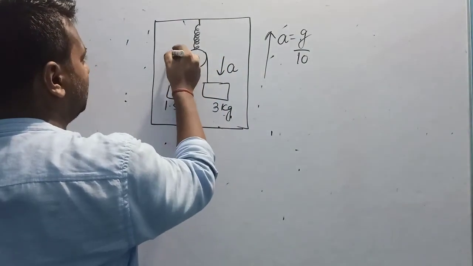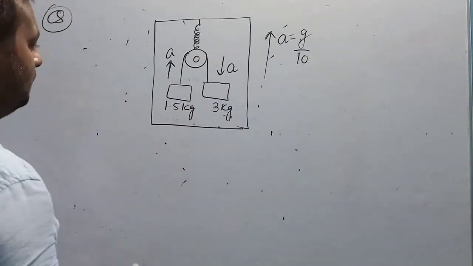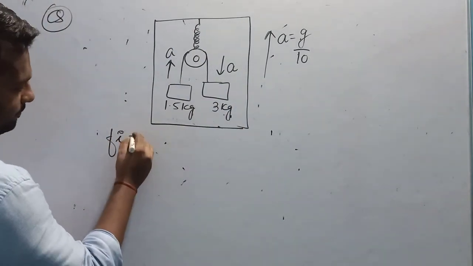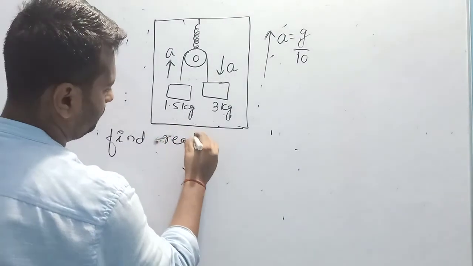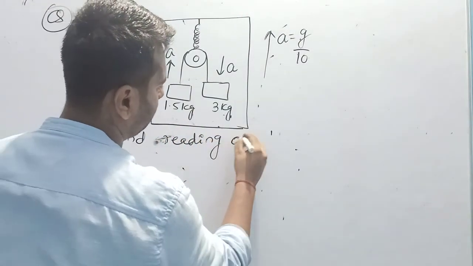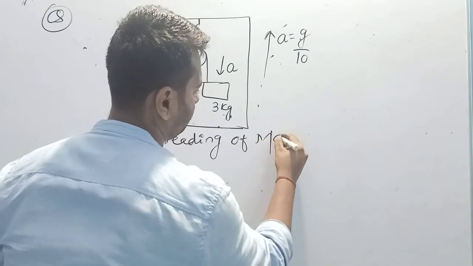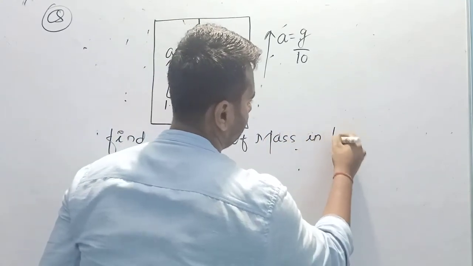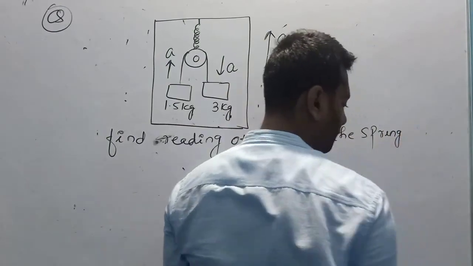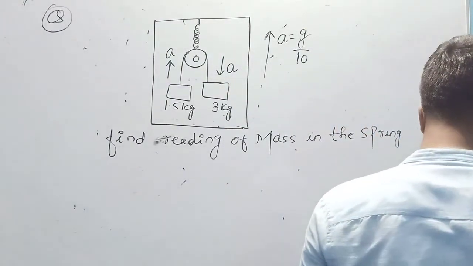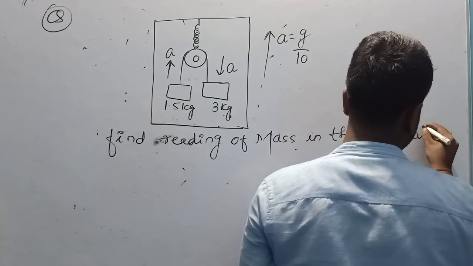The acceleration of these blocks are like this. Find the reading of mass in the spring balance.